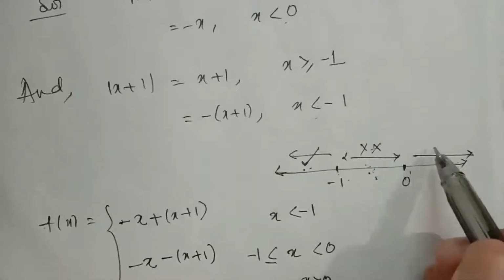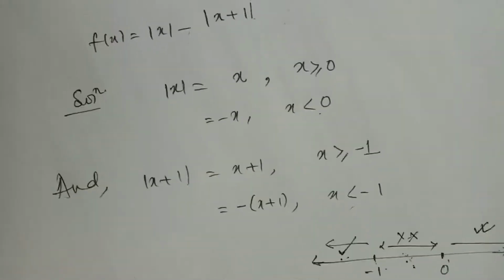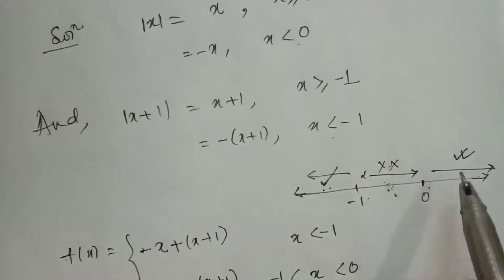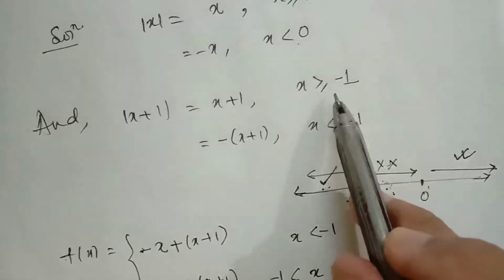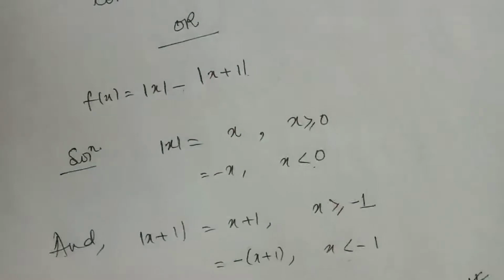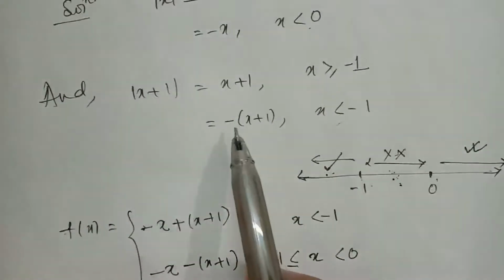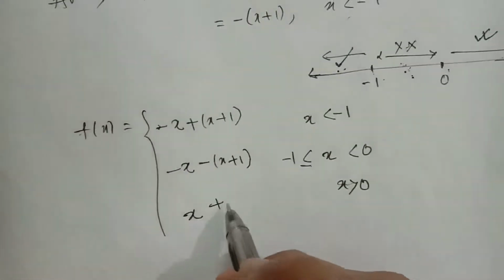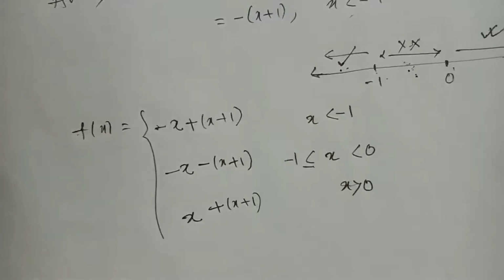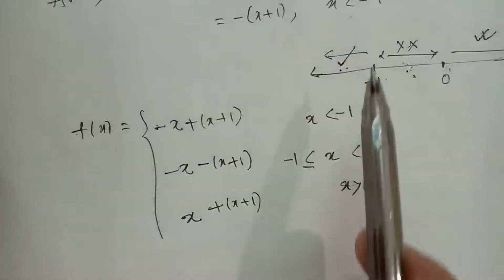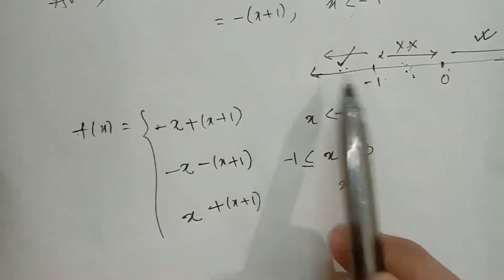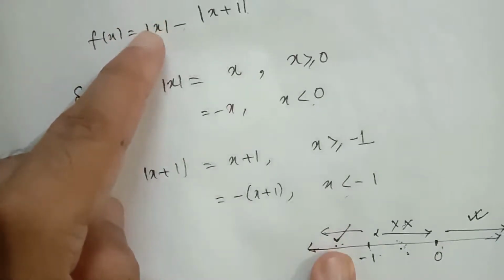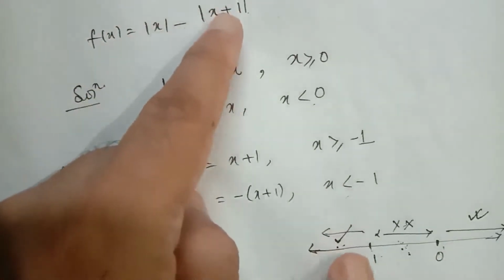And when x is greater than 0, modulus of x will be x. At this position, clearly x is also greater than minus 1, and when x is greater than minus 1, modulus of x plus 1 will be x plus 1. Don't confuse, very simple. First condition, x is less than minus 1: modulus of x will be minus of x, and x is less than minus 1.